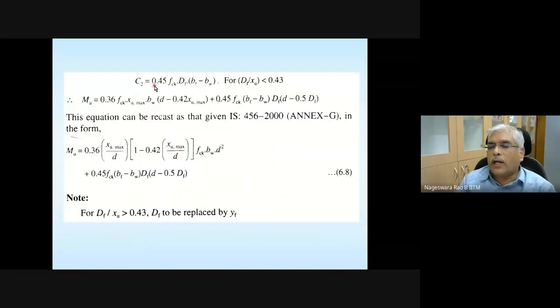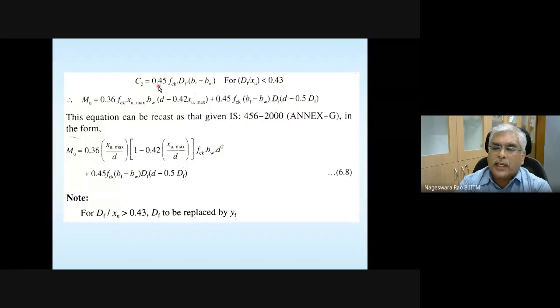Here it is rounded up to the second significant digit. And also I told you, while explaining flanged sections in the last few classes, two important quantities. One is capital DF divided by effective depth, that ratio you need to keep a watch on.